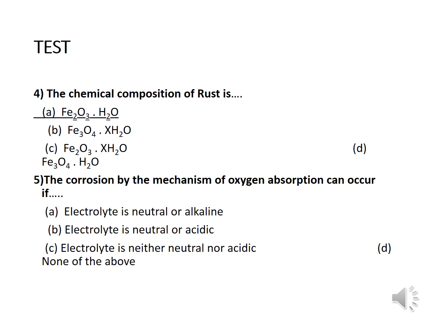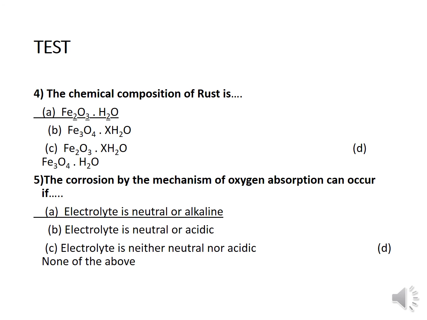The corrosion by the mechanism of oxygen absorption can occur if the electrolyte is neutral or alkaline, neutral or acidic, or neither neutral nor acidic. When electrochemical corrosion takes place, an electrolyte must be present, and if it is alkaline or acidic, the rate of corrosion increases. If it is hydrogen evolution, the medium is acidic. If it is oxygen absorption, the medium is neutral or alkaline.